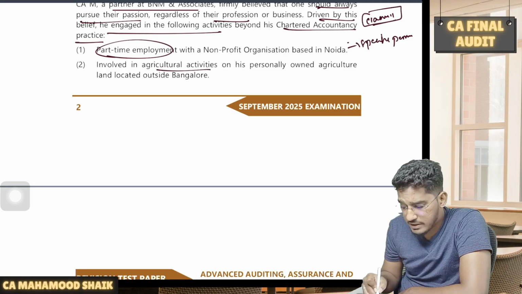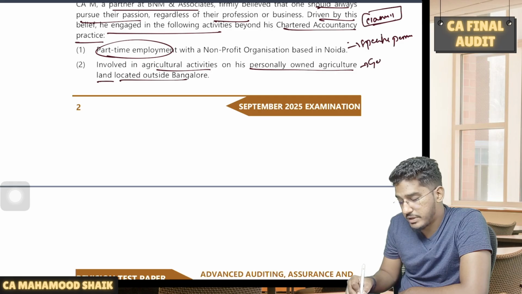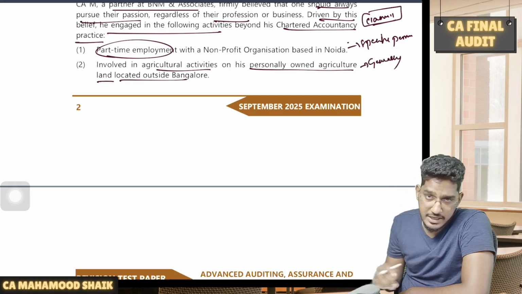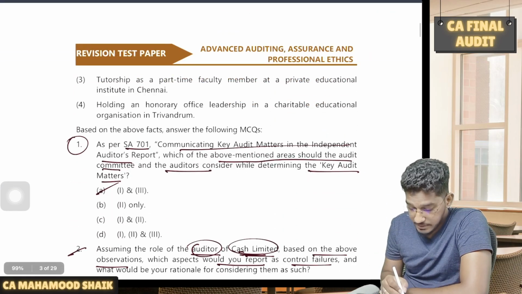Involved in agricultural activities on his personally owned agricultural land located outside Bangalore. This is generally permitted. So owning agricultural land and carrying out agriculture is generally permitted. No need to take any permission.